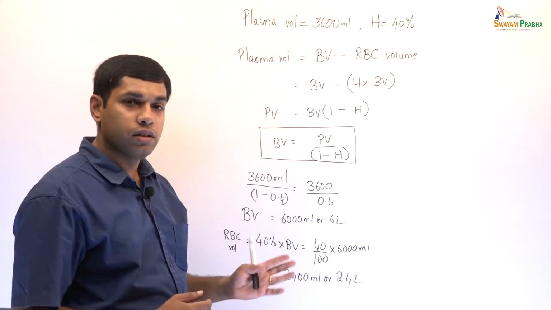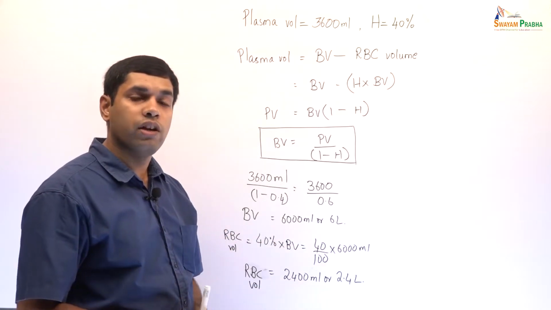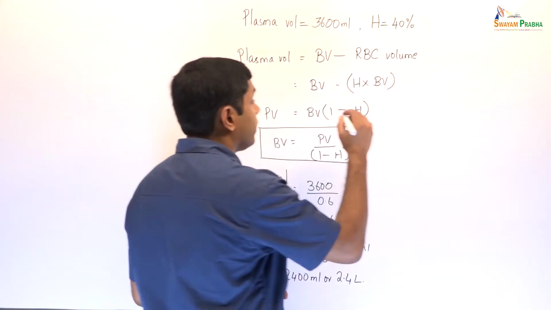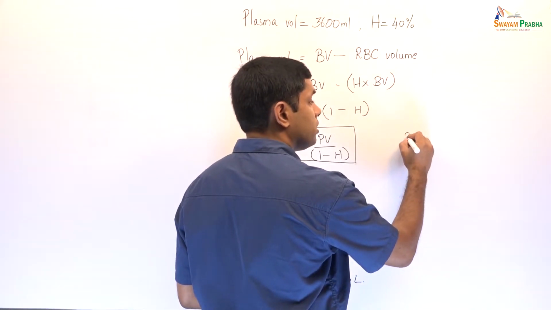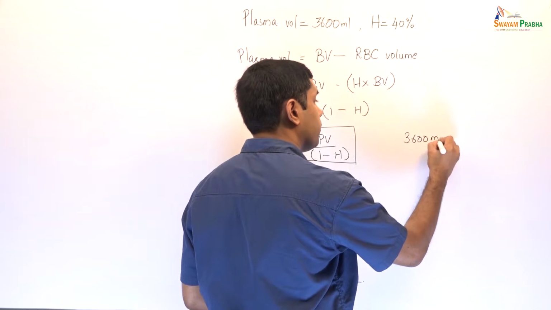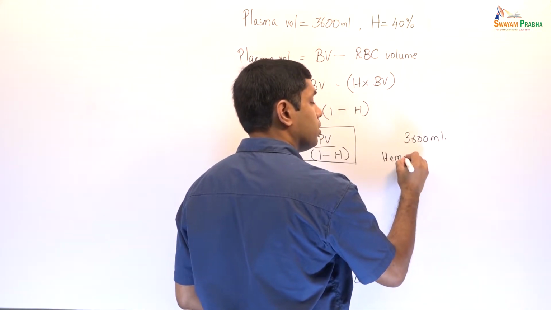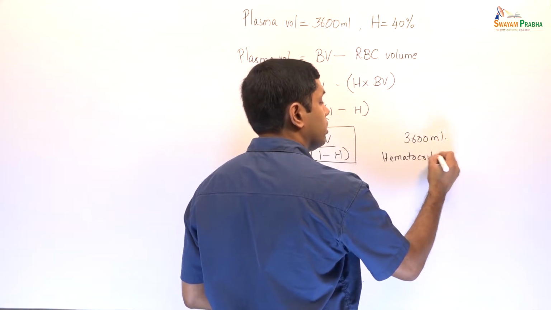Now, there is a little more intuitive way of understanding or solving this problem. We know that plasma volume is 3600 ml, and we know that the hematocrit is 40%.